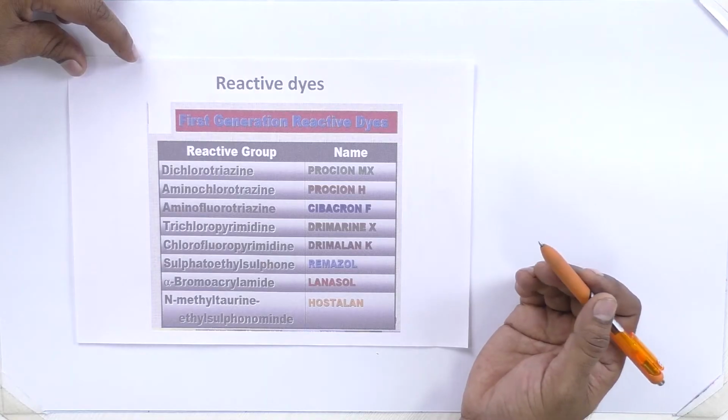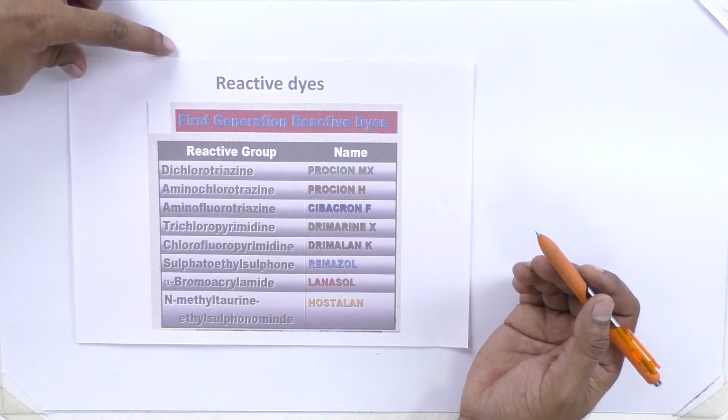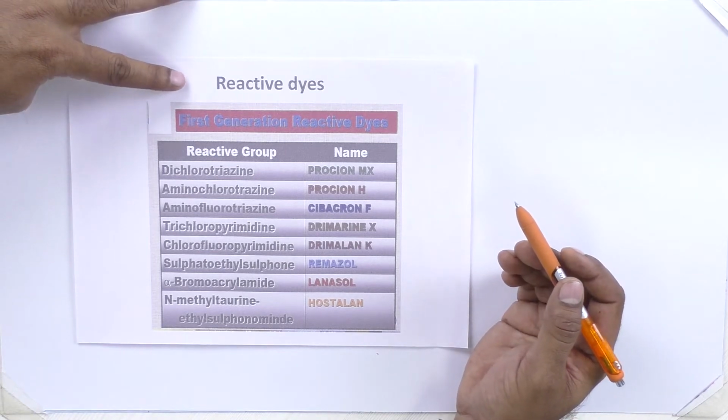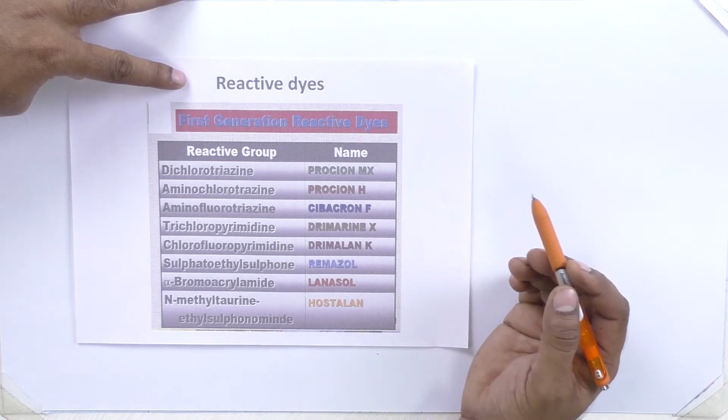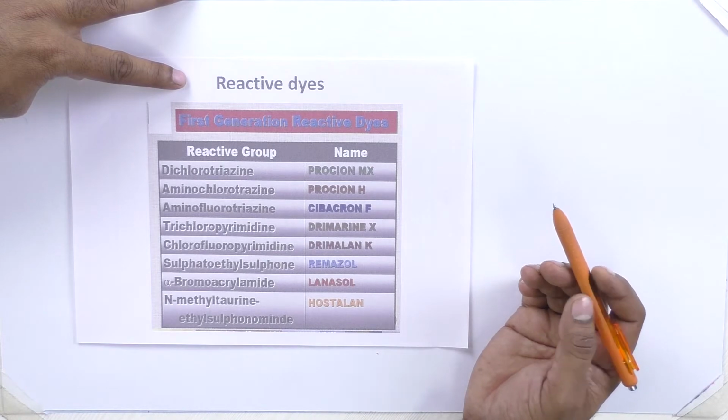Reactive dyes are a very important class of dyes for cellulosic fibers, especially for cotton fabrics. Around 90% of cotton fabrics are dyed with reactive dyes due to their excellent fastness properties, and they are easy to apply and cheaper than vat dyeing. There are many classes of reactive dyes available in the market. They are classified under first generation, second generation, and third generation reactive dyes.